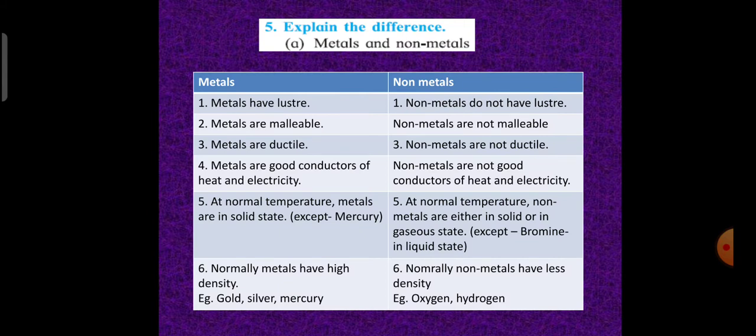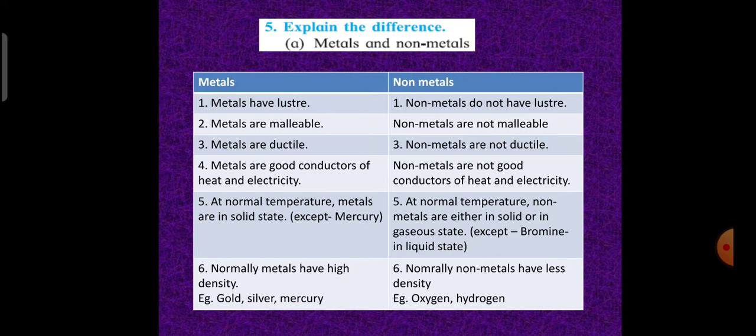Explain the difference. Metals and non-metals. Metals have luster. Non-metals do not have luster. Metals are malleable. Non-metals are not malleable. Metals are ductile. Non-metals are not ductile. Metals are good conductors of heat and electricity. Non-metals are not good conductors of heat and electricity.